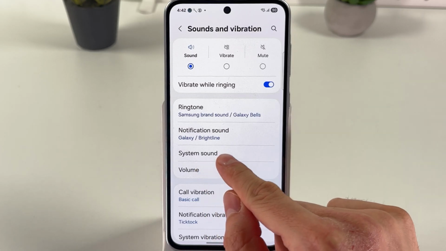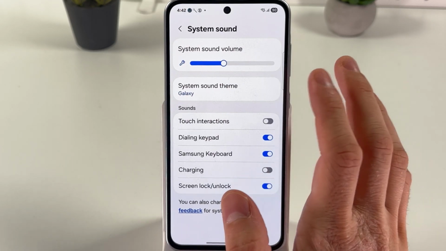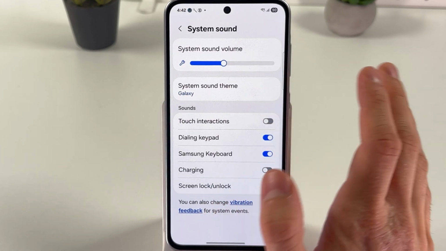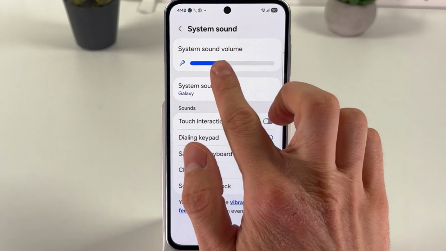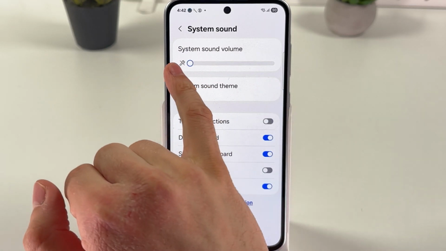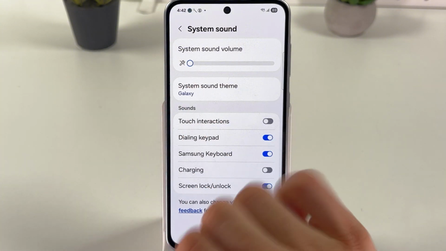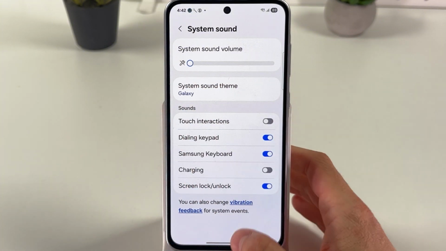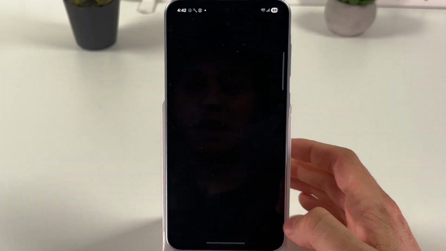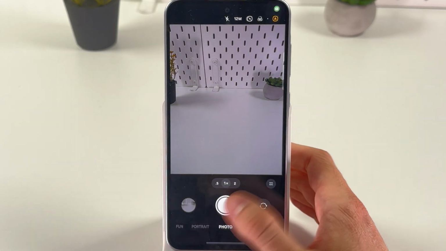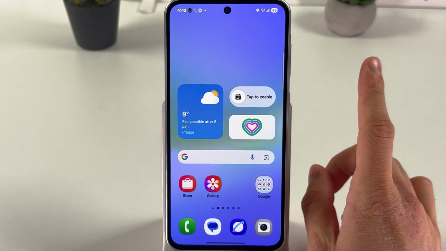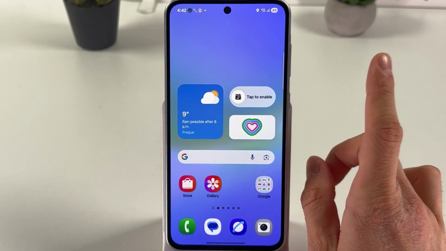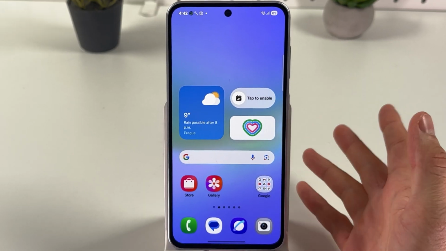Now find your system sound, open it up, and to have our camera shutter sound turned off, simply turn off your system sound volume. Now, if we're gonna try and take a picture, we won't hear any sound. However, our notifications will remain sound, and it's quite important.